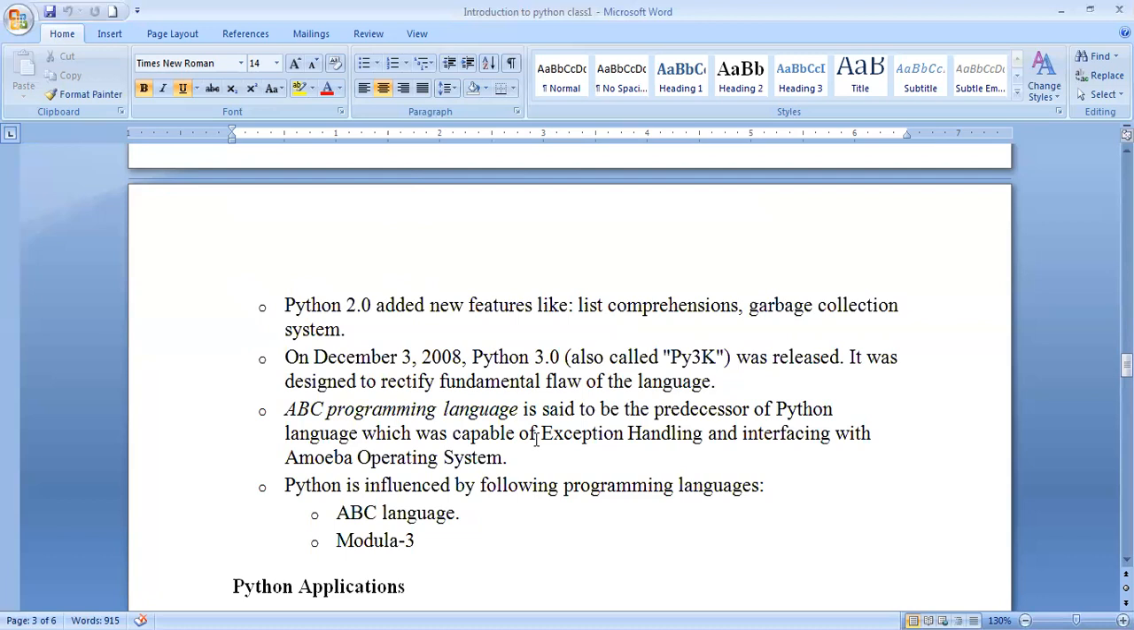And ABC programming is a predecessor of the Python language, where it can handle exception handling and interfacing with the Amoeba operating system. That is the ABC programming language. Python is influenced by the following programming languages. It follows these two: ABC language and Modula-3.